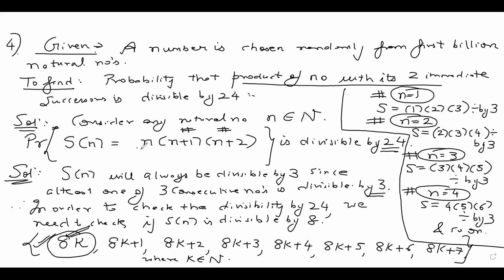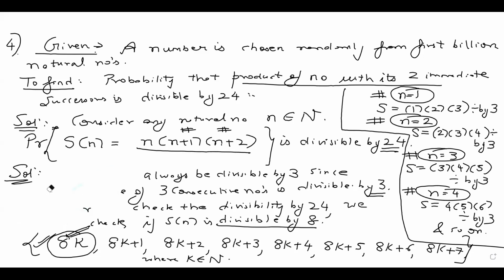Now we need to put them in this and we need to check whether they are divisible or not. Okay, so let's quickly do that. You can think about this as your sample space. For divisibility by 8, this is your sample space. Okay, I can erase this off. Let's quickly solve this question further.